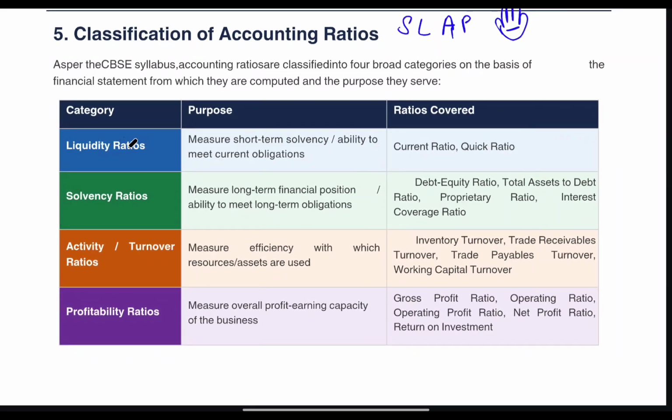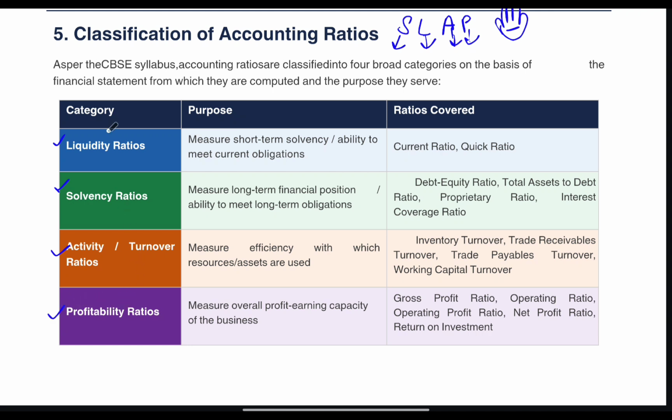So accounting ratio is divided into SLAP, that is, first is solvency. The sequence of ratios can be varied, so don't worry, I am just telling you the classification. S stands for solvency ratios. L stands for liquidity ratios. A stands for activity ratios, and P stands for profitability ratios.